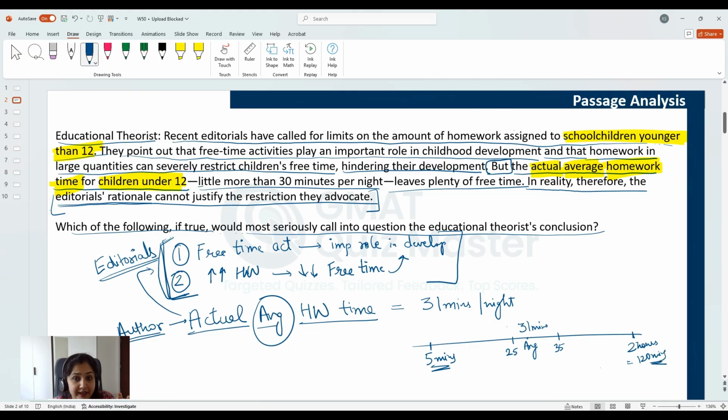If that kind of variation exists, it tells us that the average value is not giving us the true picture. If there are kids who are getting a lot of homework, and some kids who are getting very little homework, because of which the average comes down to 31 minutes per night, we are not getting the true picture. And in that case, this average value does not logically counter the rationale that has been used by the editorials.